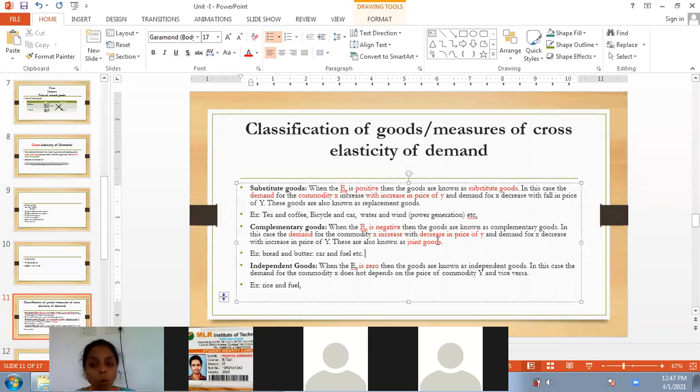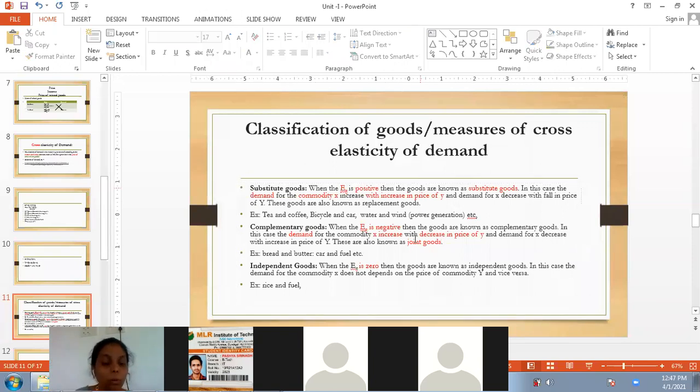Okay. Now, what are these? We can also call these complementary goods joint goods. Why do we call them joint goods? Because their consumption will happen jointly. That means we cannot consume these products independently, separately. They'll be consumed jointly. Because of that, these products can also be known as joint goods. Okay, is it clear now? Substitute goods, complementary goods.